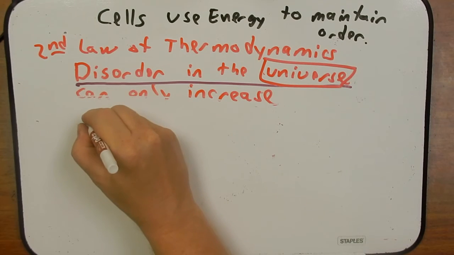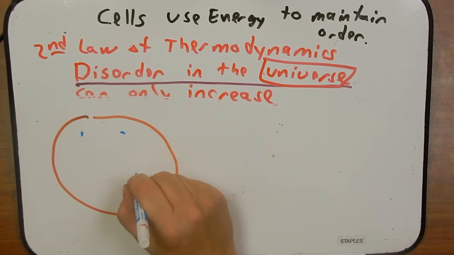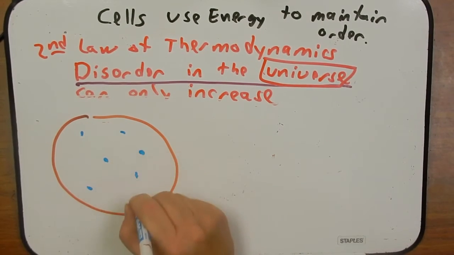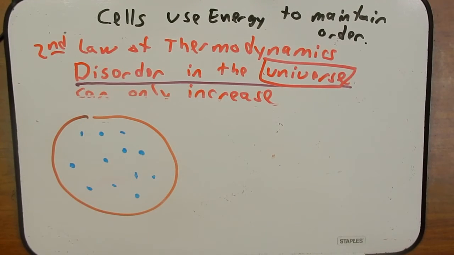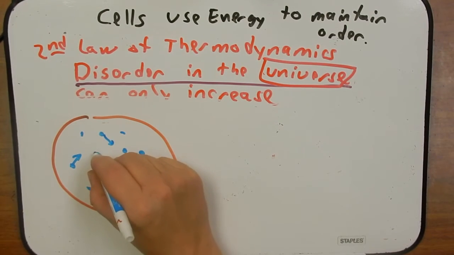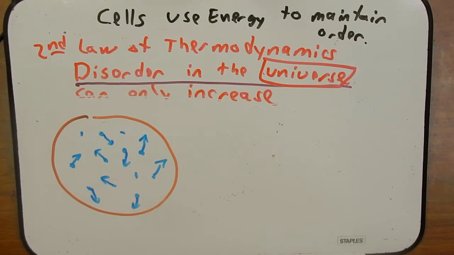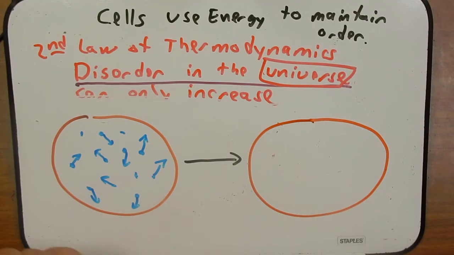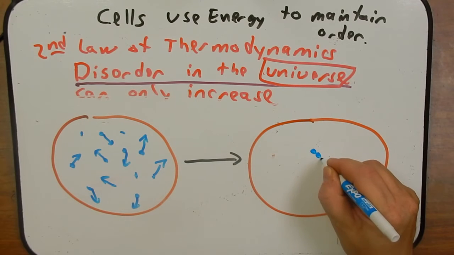So let me draw a cell. And inside this cell, there are lots of molecules. And these molecules exist in a disordered manner. They're moving in different directions, random directions. They are disordered. We know that within a cell, though, we're going to have increased order. So let's draw this cell here. And some of these molecules have created a larger molecule.